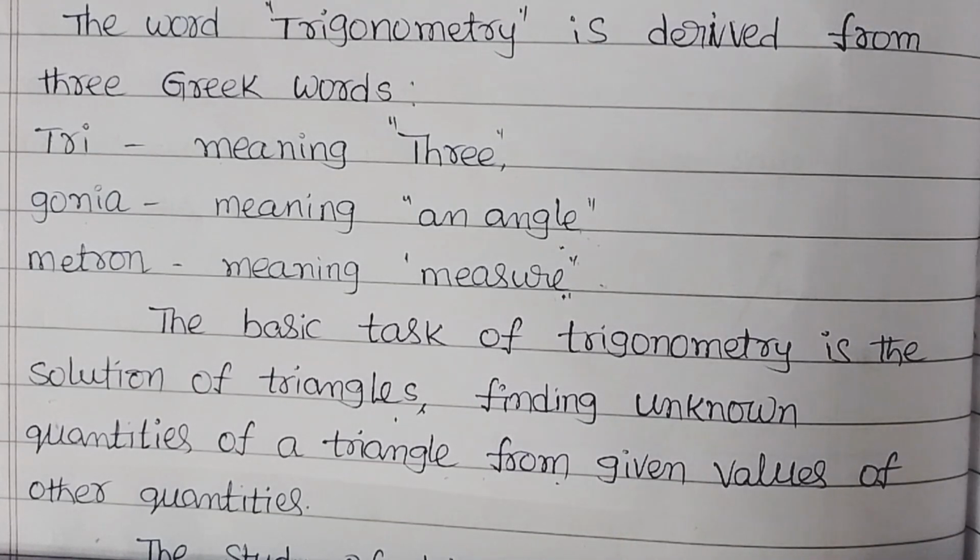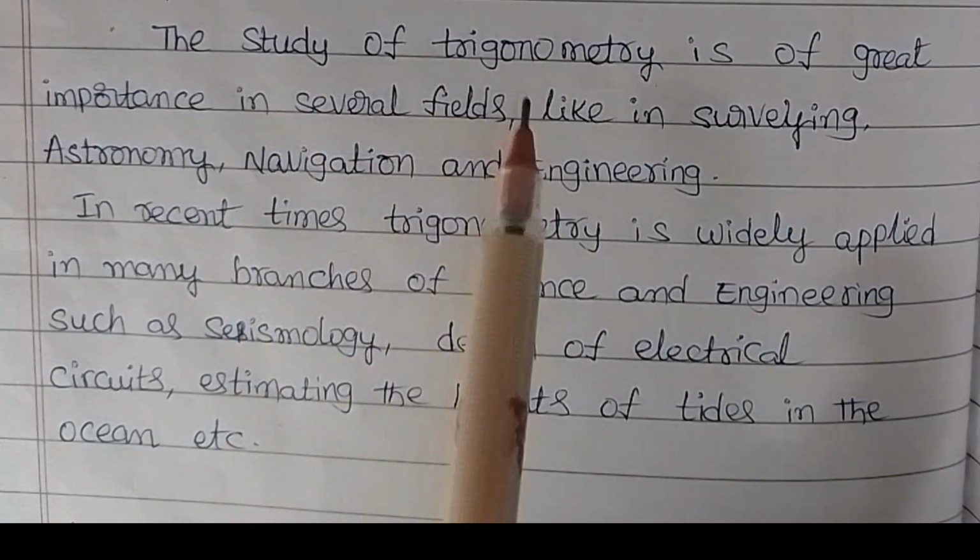What are the unknown quantities of the triangle? For example, if in a given right angle triangle two sides are given, we find out the other side. That is, finding unknown quantities of the triangle from the given values of other quantities. That is the main study of trigonometry.